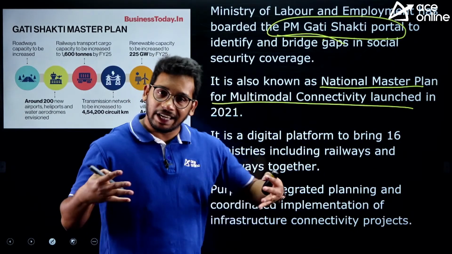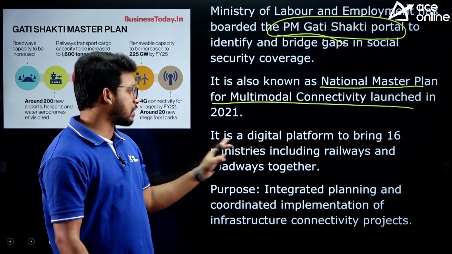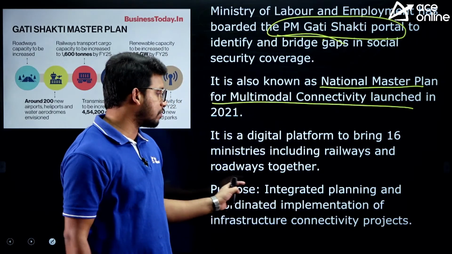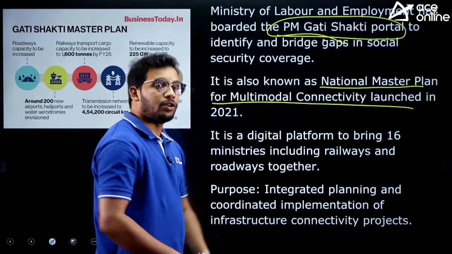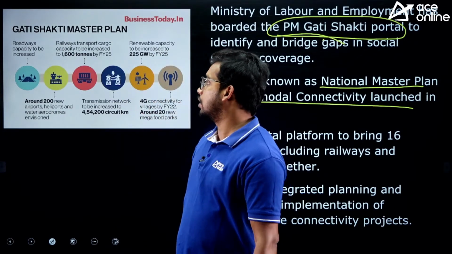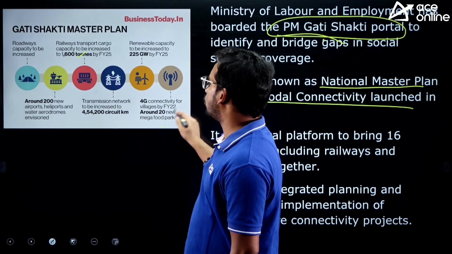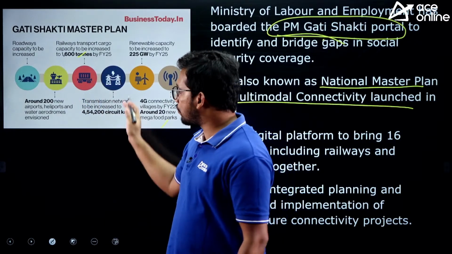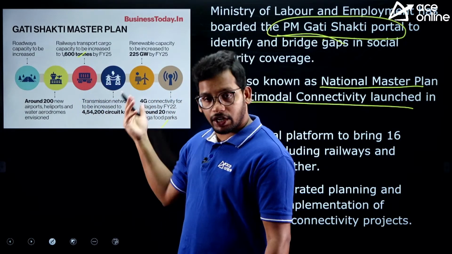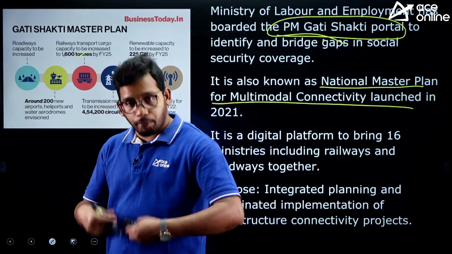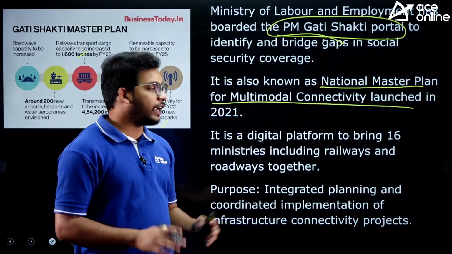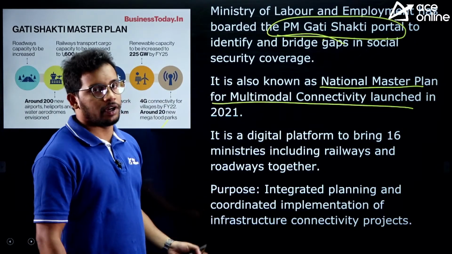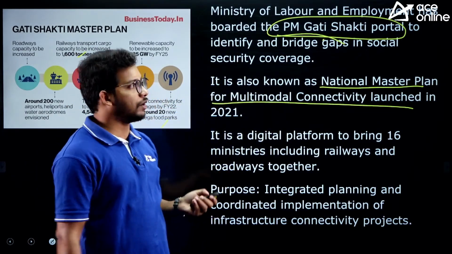So this aims to integrate all transport platforms, railways, roadways, shipways, everything, to reduce the cost of transportation of goods, right? So this aims to create infrastructure in the transportation sector, including the internet connection and renewable energy, because transport requires not just vehicles but also energy, internet, all these things. And there are 9 more ministries, no need to remember. But yes, recently the Ministry of Labour became part of it.